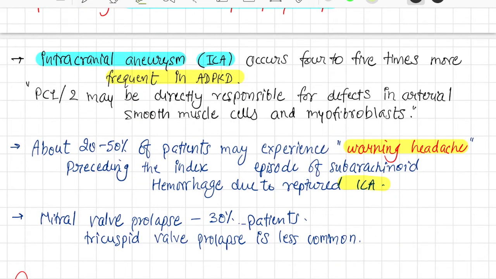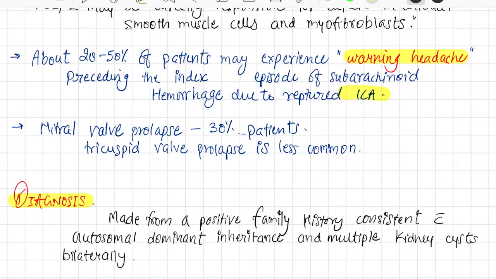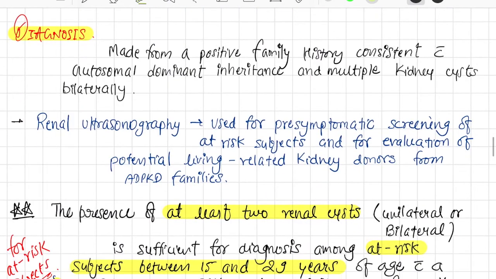Intracranial aneurysm occurs 4 to 5 times more frequently in ADPKD. 20 to 50% of patients may experience a warning headache preceding the index episode of subarachnoid hemorrhage due to a ruptured aneurysm. Mitral valve prolapse occurs in 30% of patients. Tricuspid valve prolapse is less common. So how will you make the diagnosis? It is made from a positive family history with CT and MRI.